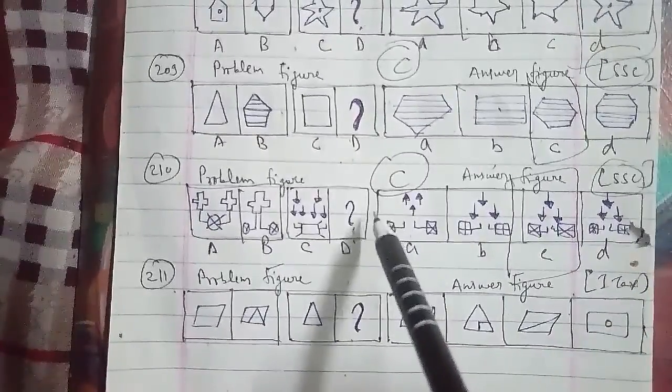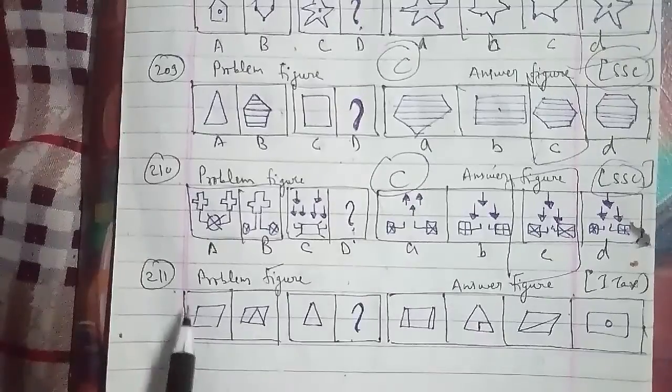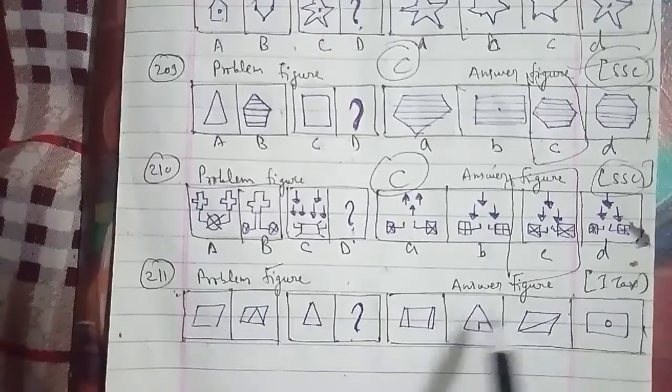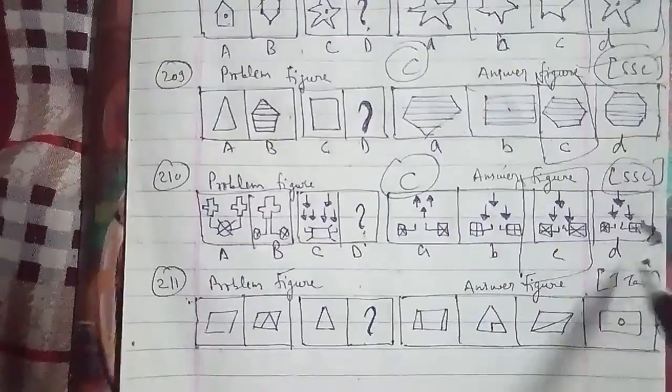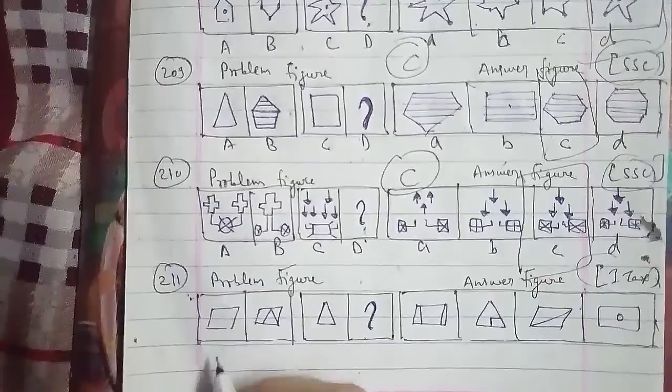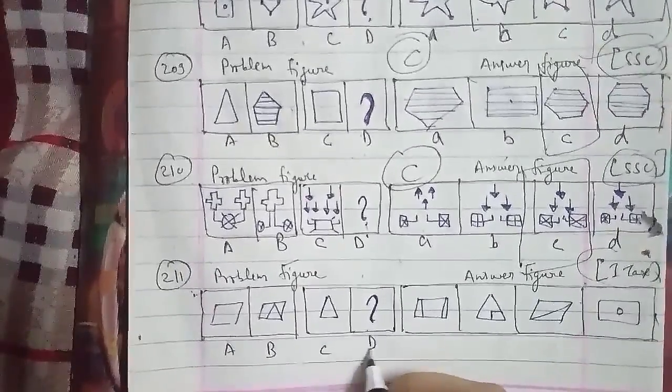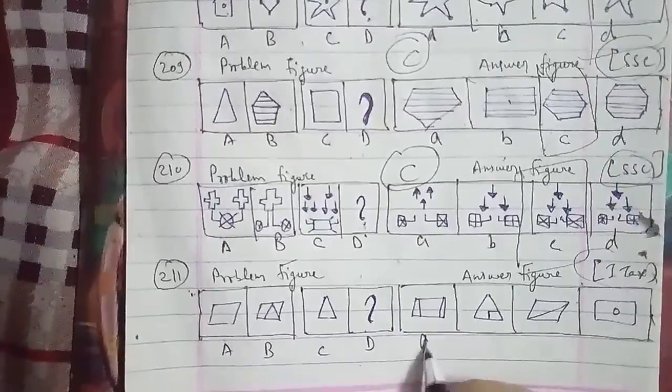Let's go ahead with the 211th question of the session here, which has problem figures and answer figures, which has been asked in the income tax examination paper. That is figure A, B, C, D, and that has been named as A, B, C and D as well.